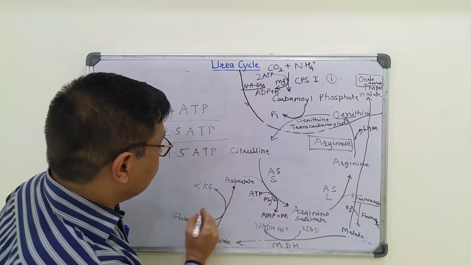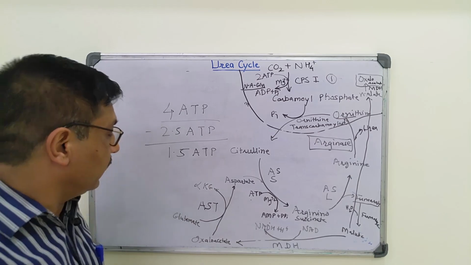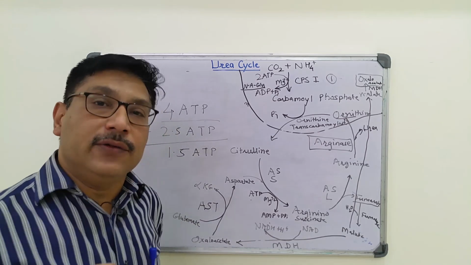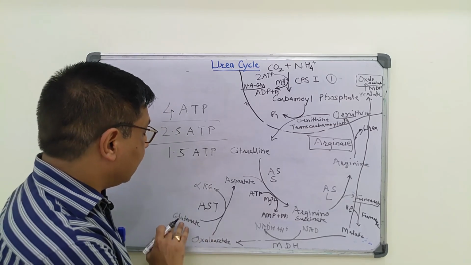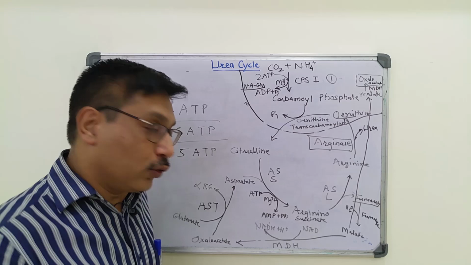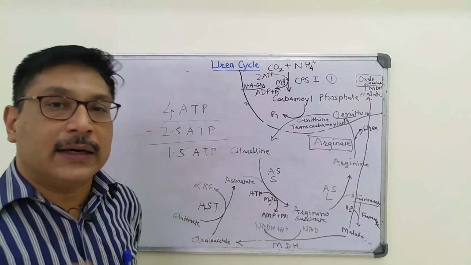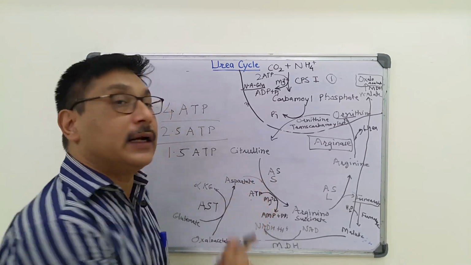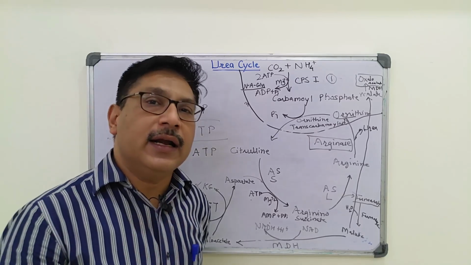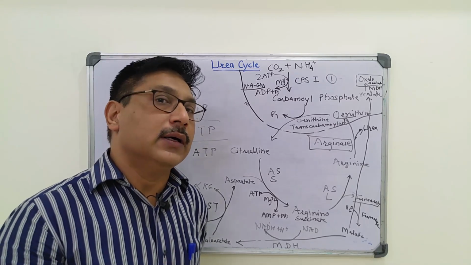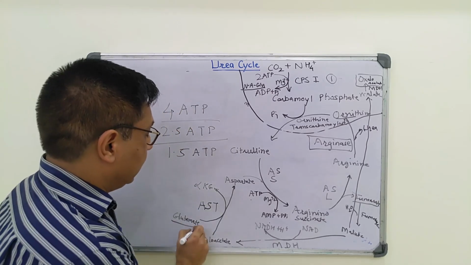One more thing, when oxaloacetate is acted upon by transaminase AST, aspartate transaminase, glutamate is the amino group donor. So oxaloacetate has accepted the glutamate amino group to become aspartate, and now aspartate has donated this amino group. So it is for sure that the second amino group of urea is always given by glutamate.